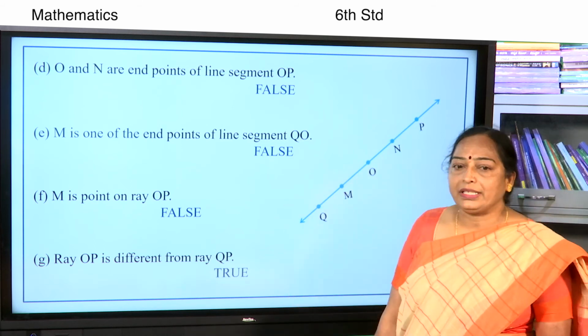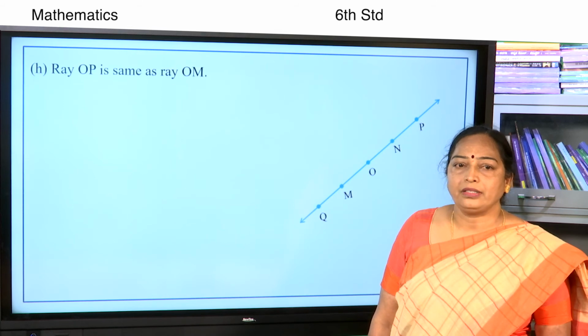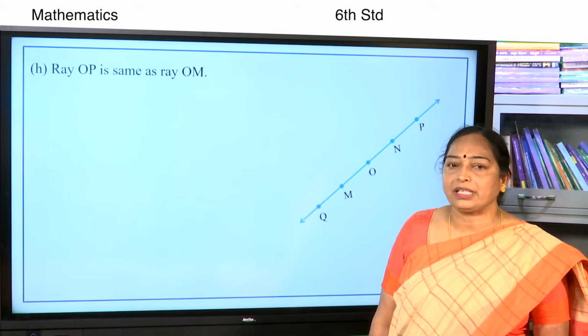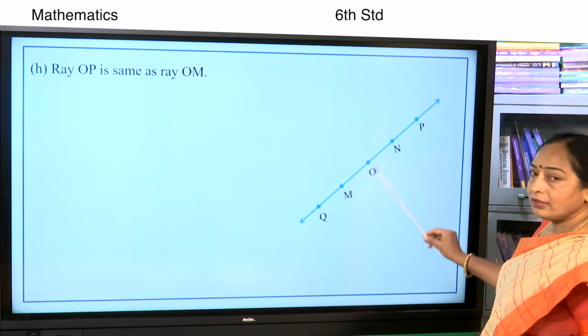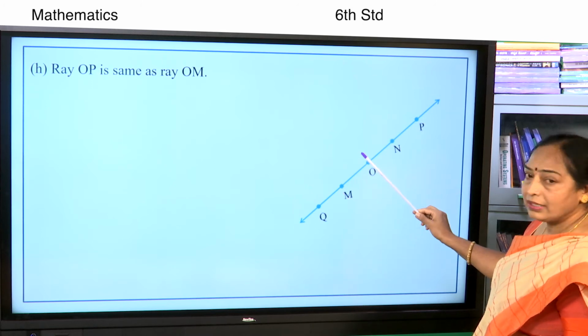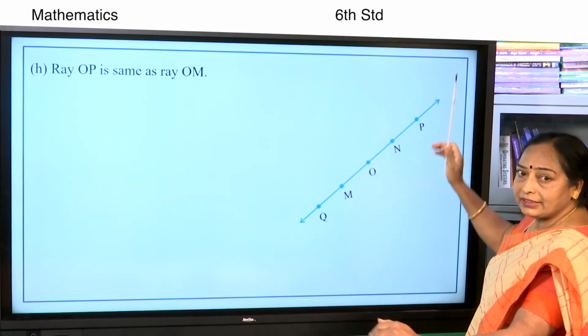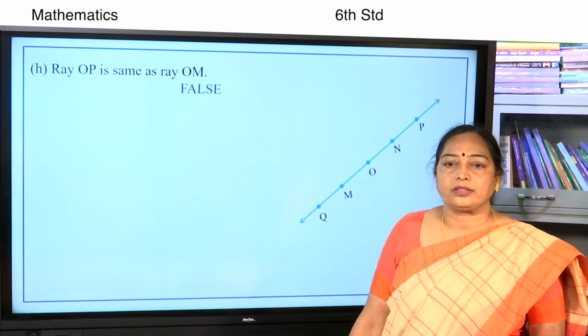So, this statement is true. Let us take one more statement. The ray OP is the same as the ray OM. Look here, the ray OP is not the same as the ray OM because they are in different directions. Therefore, this statement is false.